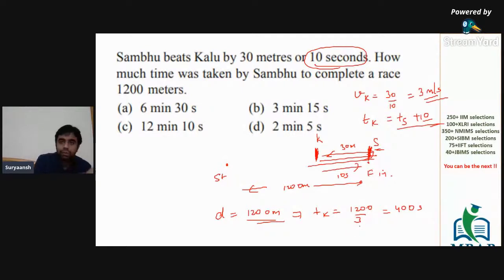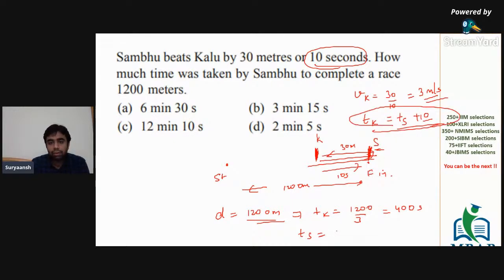We know the speed of Kalu. We know the total length of the race, 1200 meters. So the total time that Kalu takes would be 400 seconds. Now, from this, the time that Sambhu takes would be 10 seconds less, because of this relation.